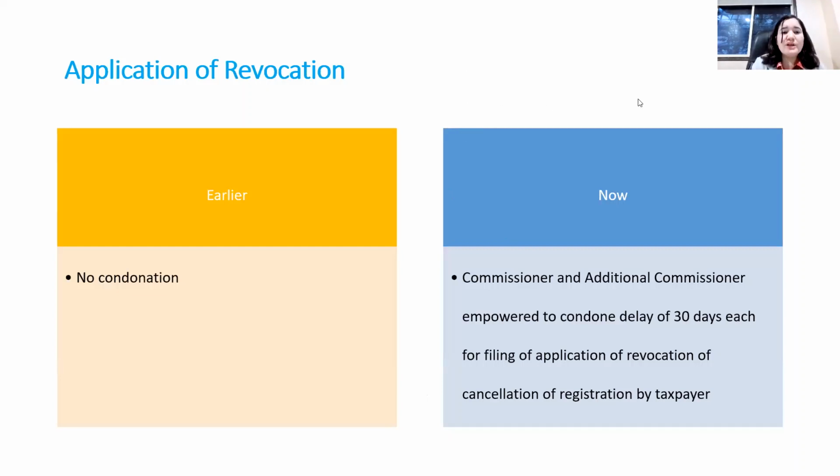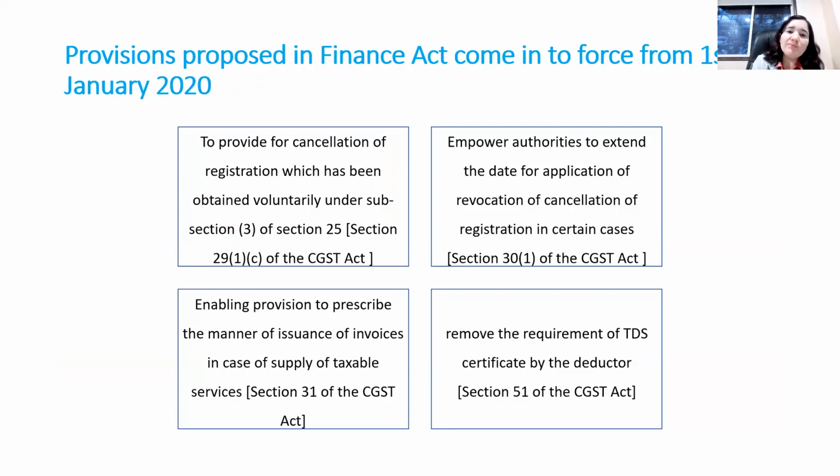Now, regarding the application for revocation, the Act has been amended to give the power to the commissioner or additional commissioner to condone the delay of 30 days for filing the revocation application. Earlier, condonation of delay was not allowed. But now the GST Act empowers the commissioner or additional commissioner to condone the delay of 30 days for filing the application of revocation in case of cancellation of registration. So you can condone the delay; just file the condonation request before time.